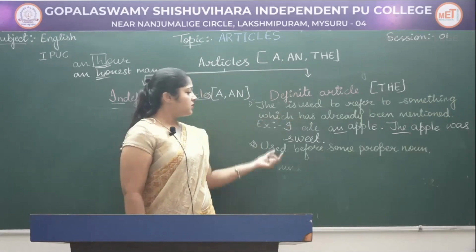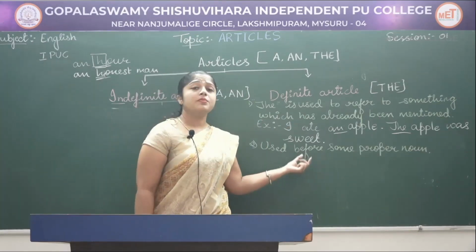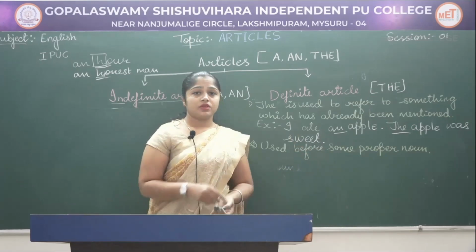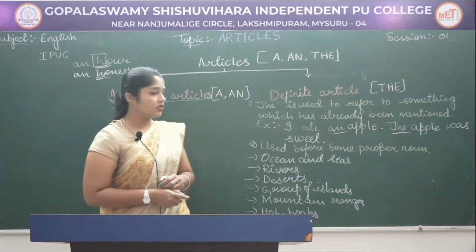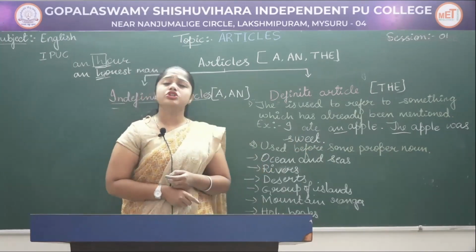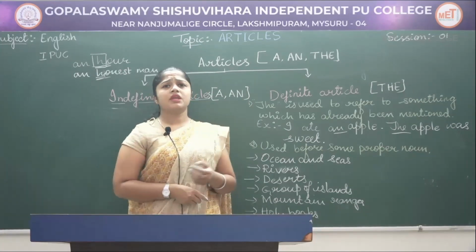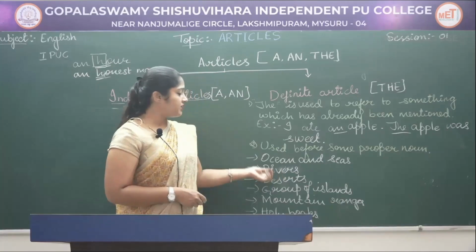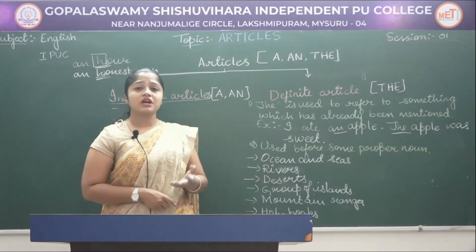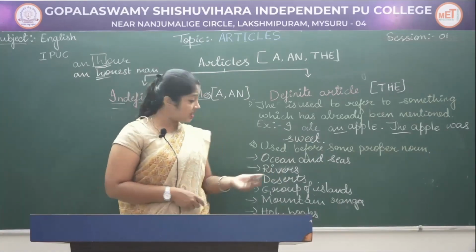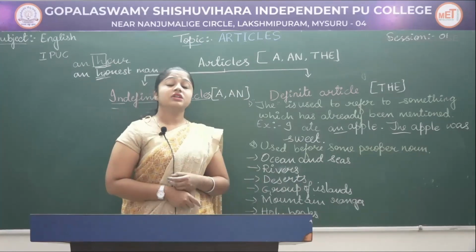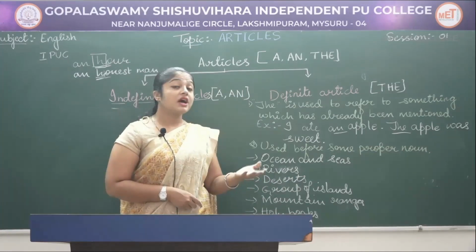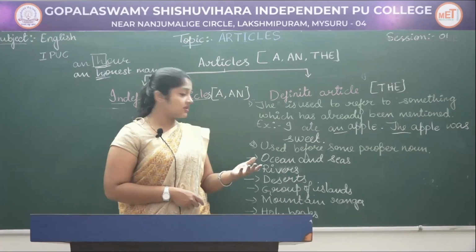We use "the" before some proper nouns. For example, before oceans and seas, maybe the Pacific Ocean. Then we use "the" before rivers: the Ganga, the Yamuna, the Kaveri. And we use it before the names of deserts: the Sahara Desert, the Thar Desert.